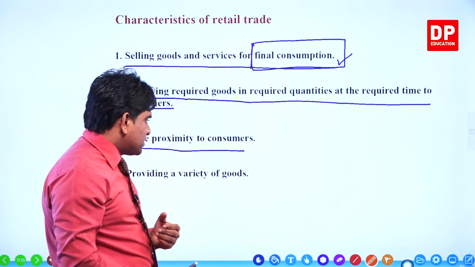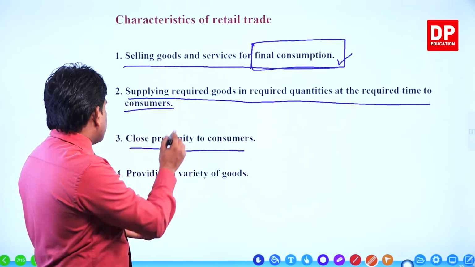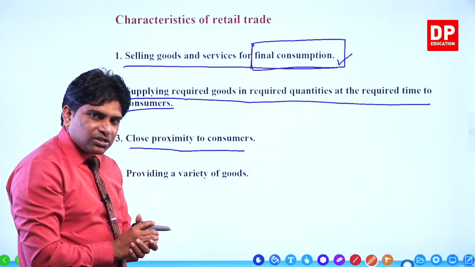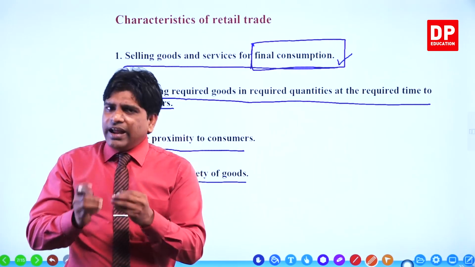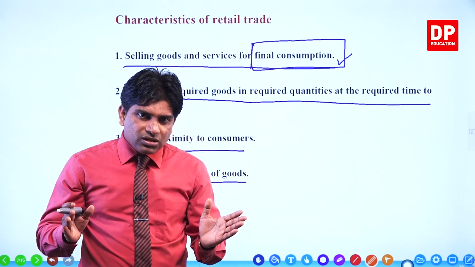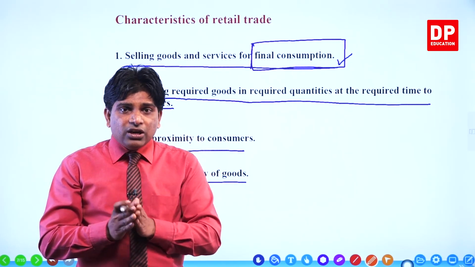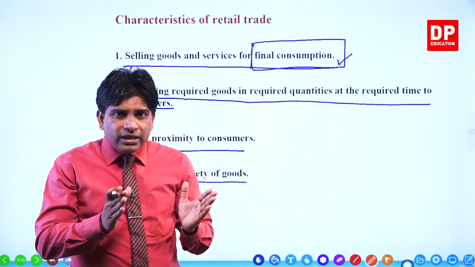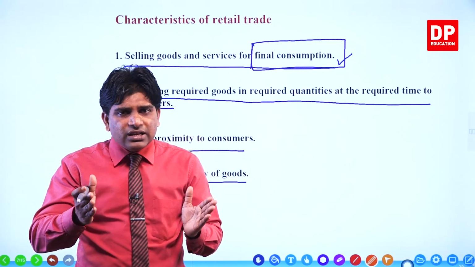So the other characteristic of retail trade is what? Close proximity to customers. The other one, providing a variety of goods. Variety of goods means there are a large number of goods in small quantities. Why? Normally people come to buy what they need to fulfill their day-to-day needs and wants.